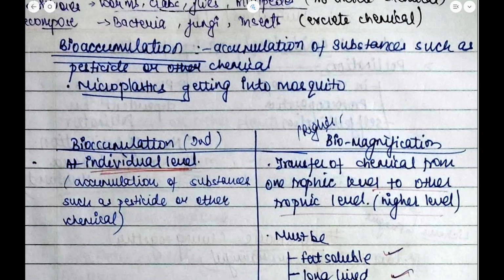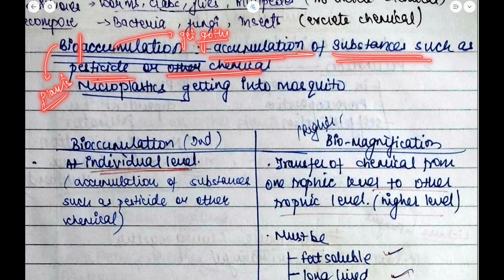Next important concept in this is bioaccumulation and biomagnification. Bio means it is related to living things, and accumulation means to get together. So when there is accumulation of substances such as pesticides or other chemicals at one place, it is not transferred to the trophic level but stays at the individual level.